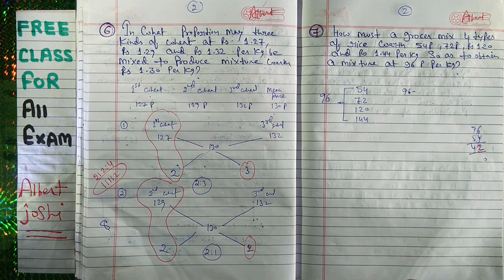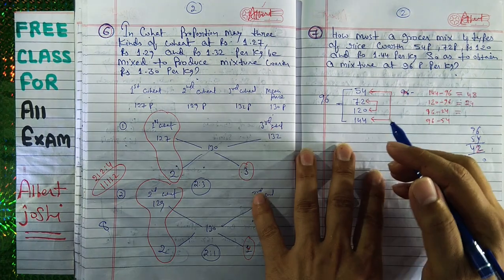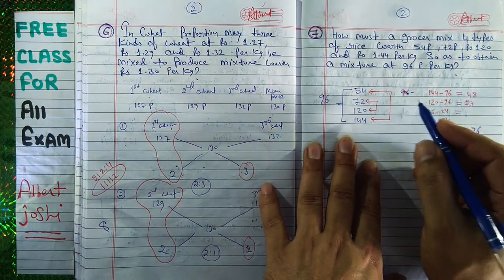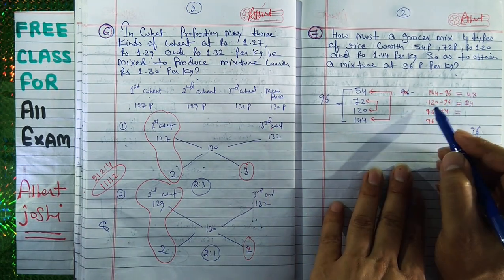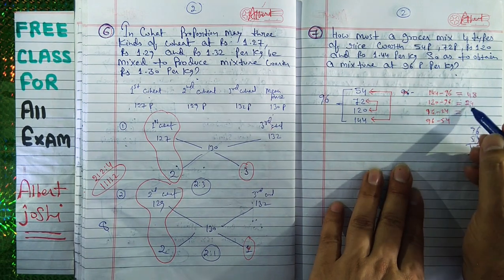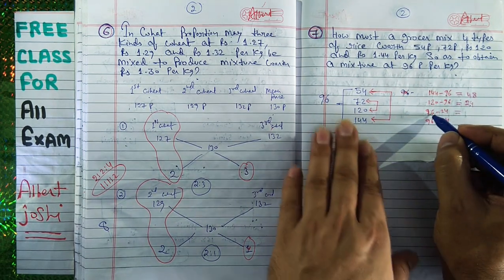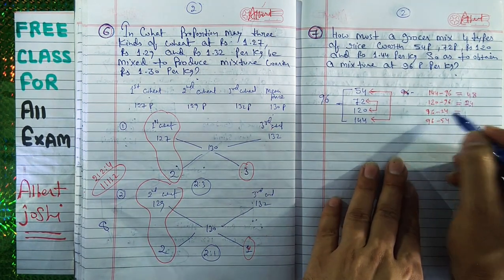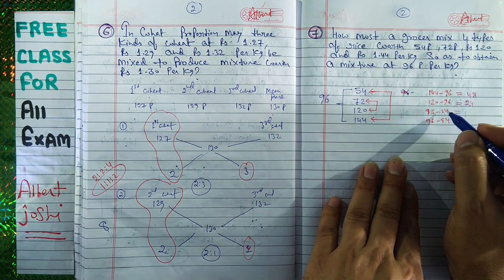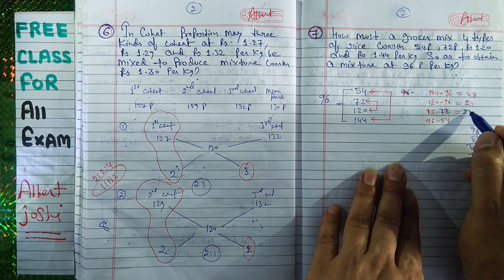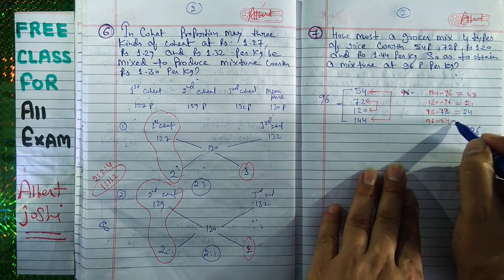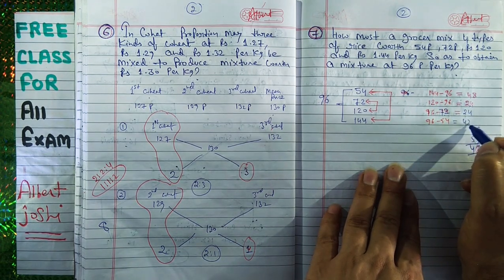I will give you another trick. So in this question we will give you the trick. Here we have written 144 minus 96, that is 48. 120 minus 96, that is 24. And then we have written here 96 minus 72, that is 24, then 96 minus 54, this is again 42.